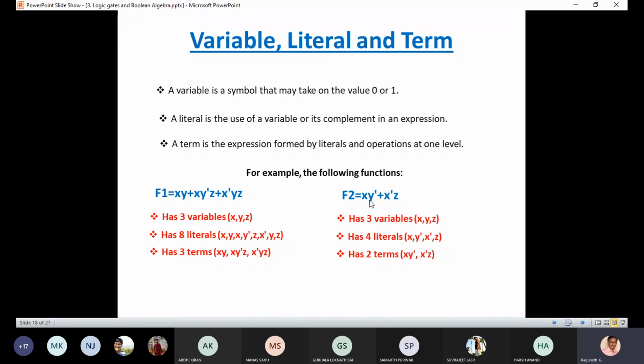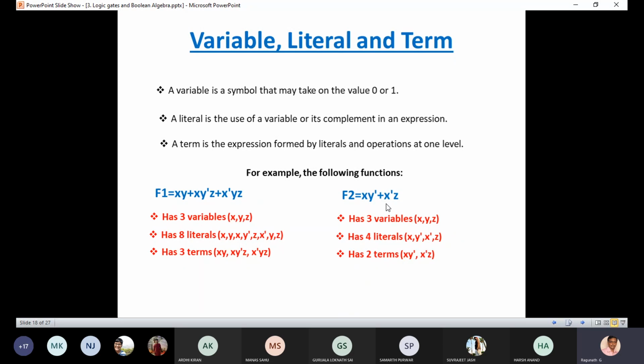Okay. Look at F2 and tell me, is it a 2 variable or 3 variable problem? 3 variables: X, Y, and Z. And how many literals? 4 literals. And how many terms? 2 terms. Okay. Do you have any doubts about literals? No, sir.